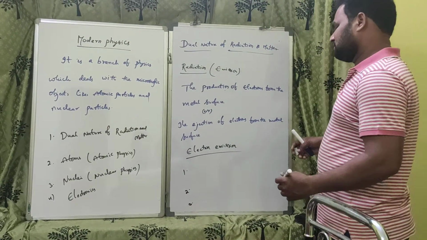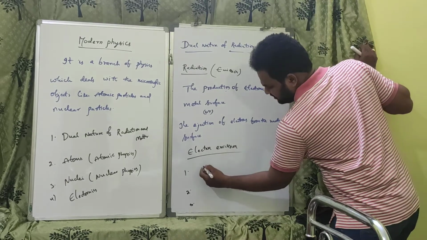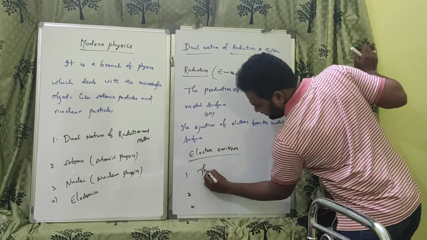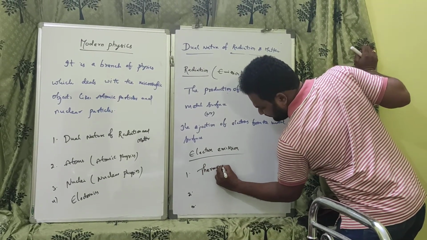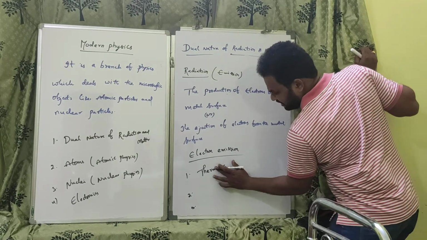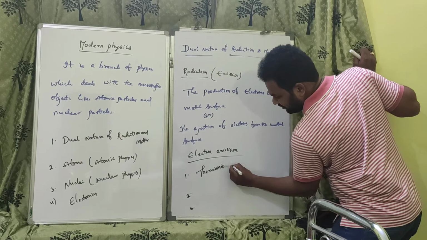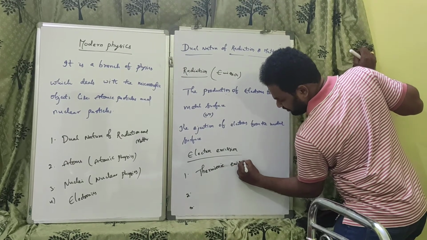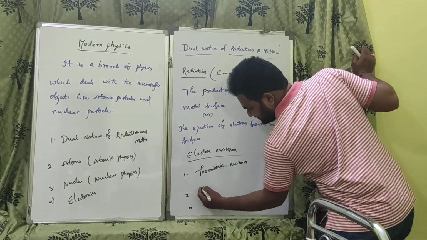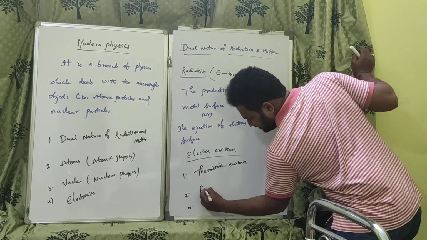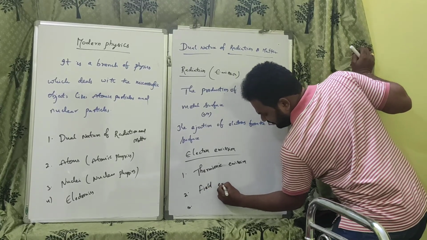One is thermionic emission. Another one is field emission.